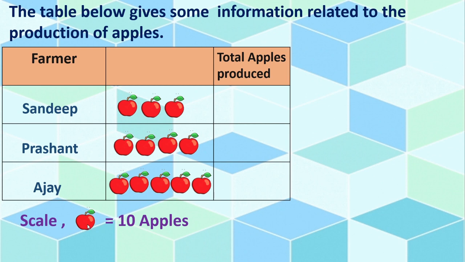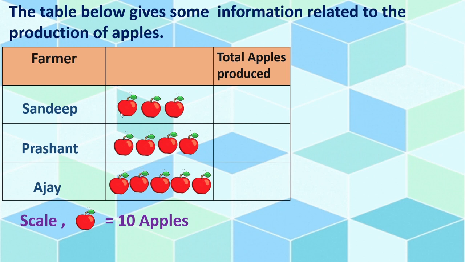Got this? In earlier example, that is fruits example, only some fruits were there, isn't it? So it became very easy to write. These are more in number. Got this? More in number. So here scale is given. We have to think that 1 apple means 10 apples. Got this? How to think? 1 apple is equal to 10 apples.